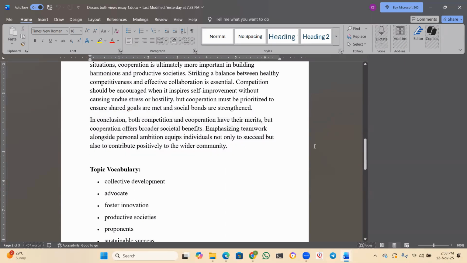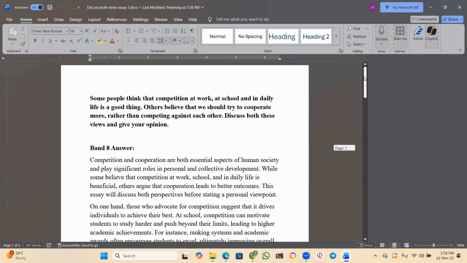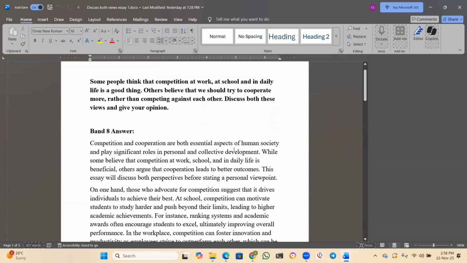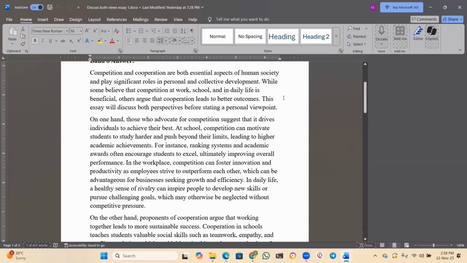Okay. Now you understand the idea, guys. So I'll repeat one more time in a brief way. In the question, we have two views. One is competition and one is cooperation, and then we have to give our own opinion. So the introduction is just paraphrasing the question.